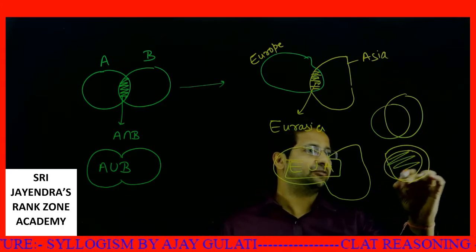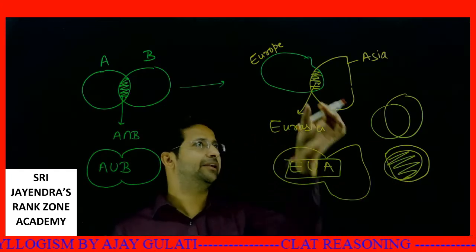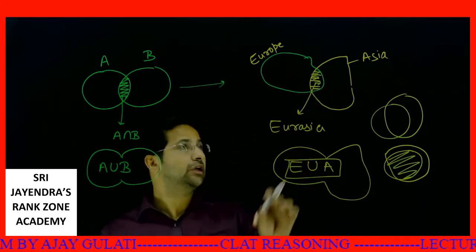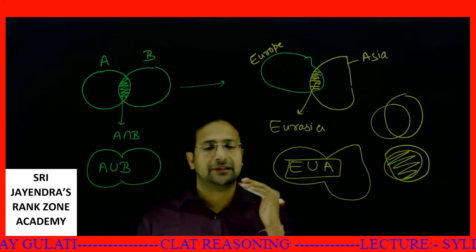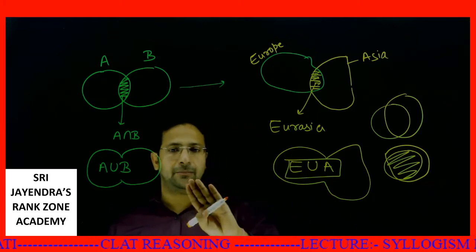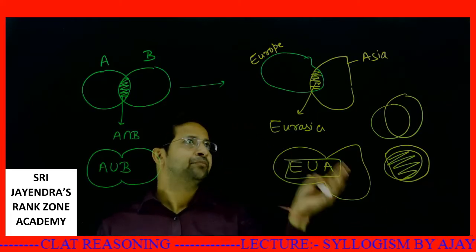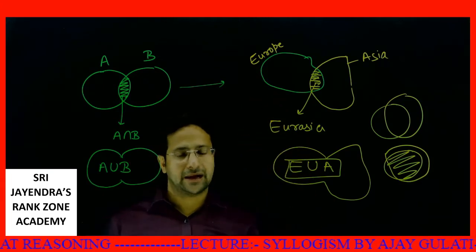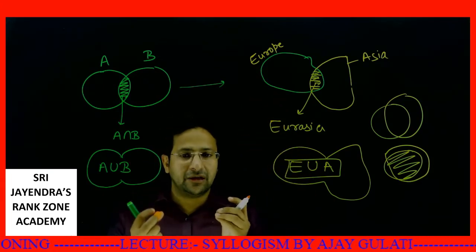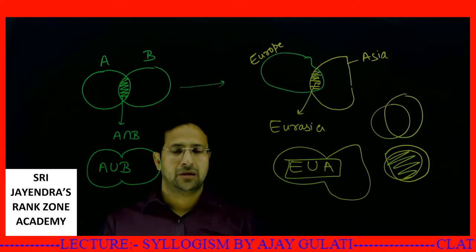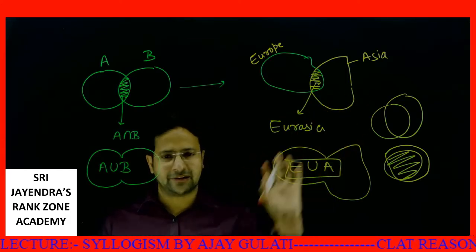Here the intersection is this big portion, but there is some intersection. Something is common between these two. This is called intersection, and it is generally represented by "some this is that." Clear? Fine, this part is clear.